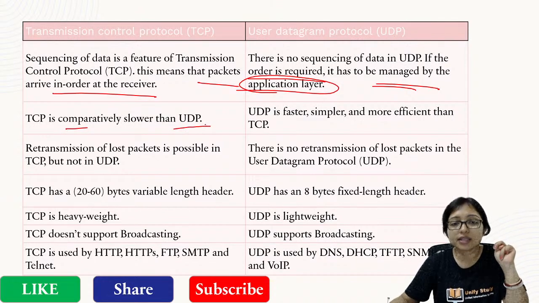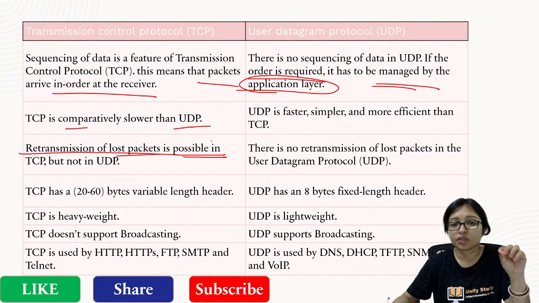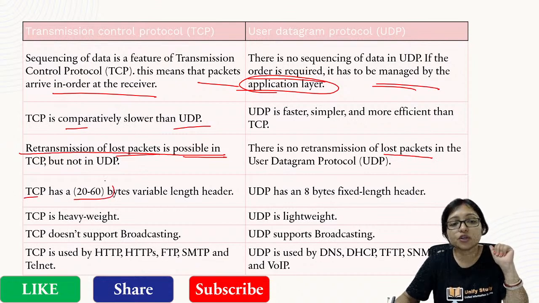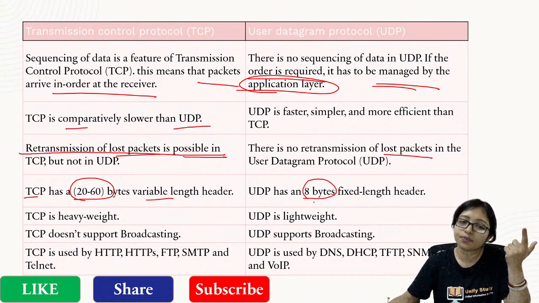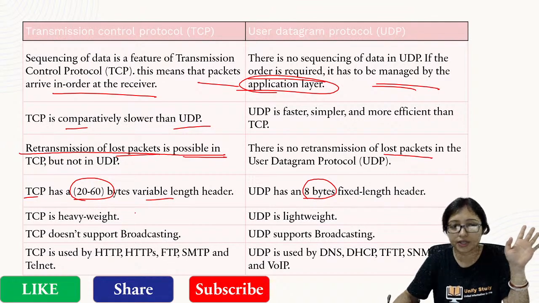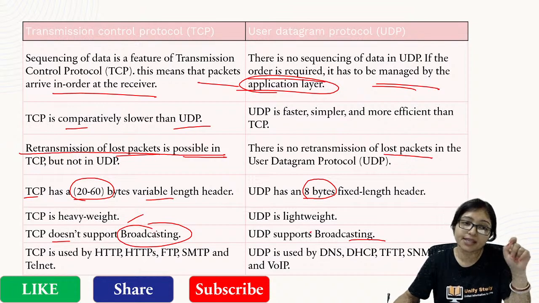TCP is comparatively slower than UDP, because definitely it has lots of responsibility. Transmission of a lost packet is possible with retransmission in TCP, but UDP is not able to do the retransmission of the lost packet. TCP has a 20 to 60 byte header. Here it is only 8 byte, the mandatory header only. Other than that, extra things are not there. TCP is definitely heavyweight and does not support broadcasting. UDP supports broadcasting.